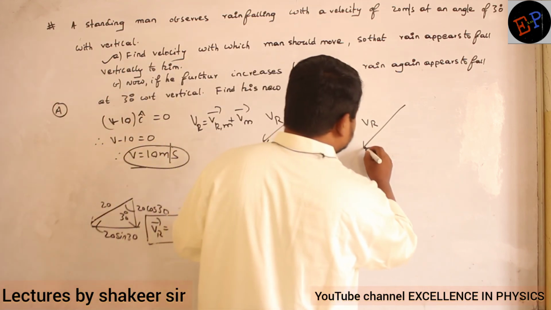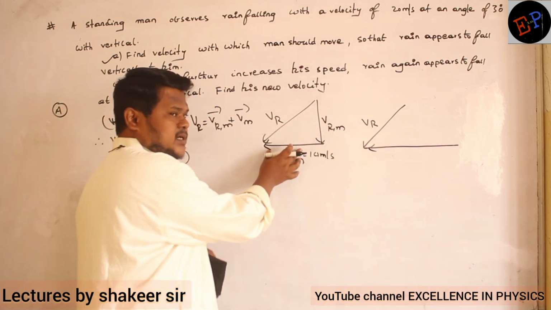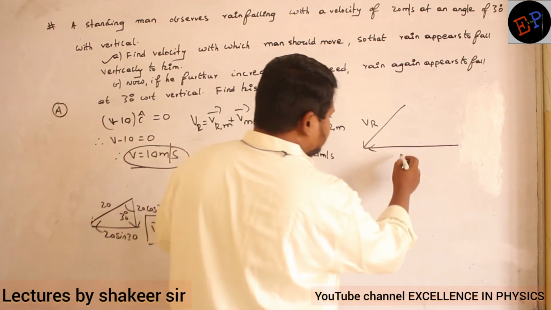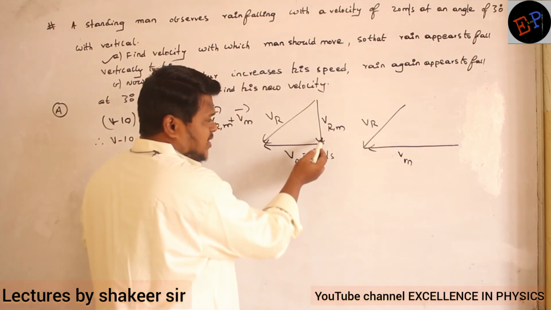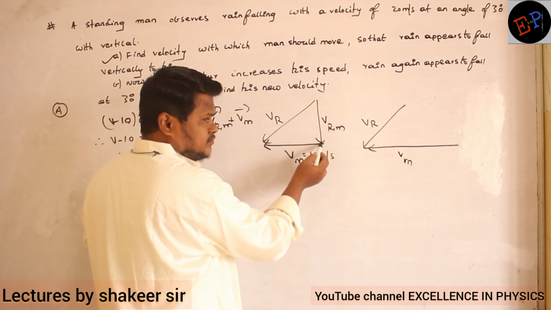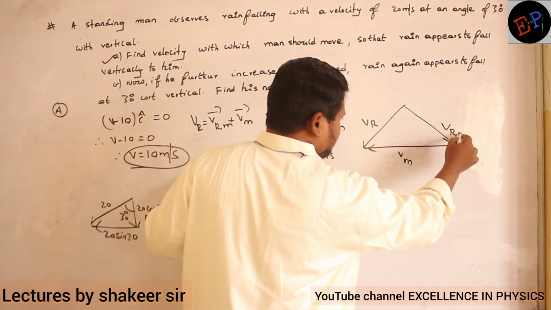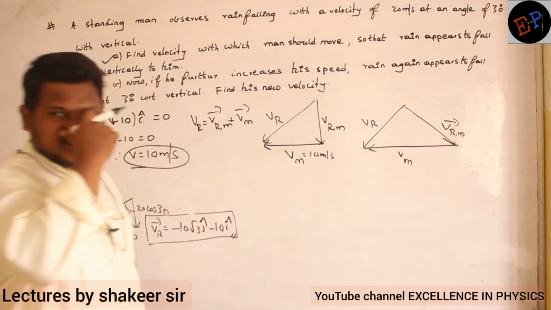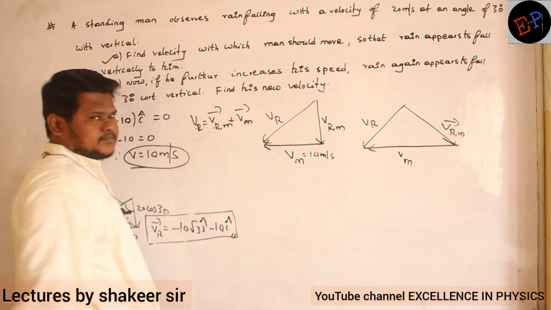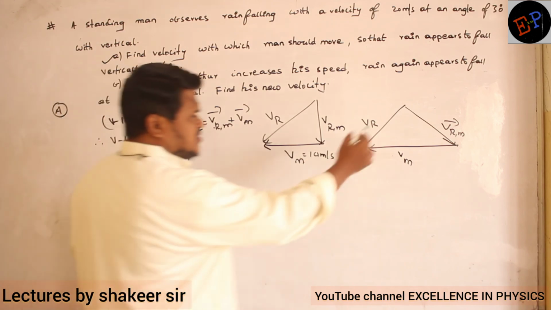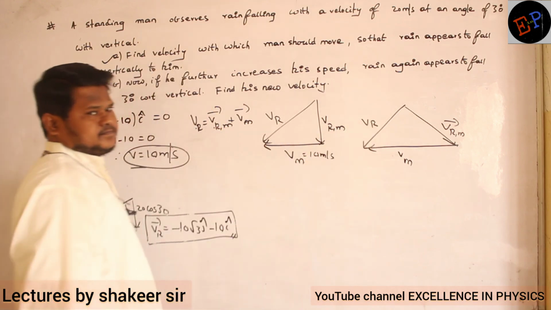But the man's velocity is increasing, no? So I will increase the man's velocity. Here the man's velocity was only 10. Here I am increasing the man's velocity. Then here I have a tail, so the head of VRM should touch this one. Tail is here, so the head of VRM should touch this one. Are you able to understand? Because if you add these two, this is the resultant.